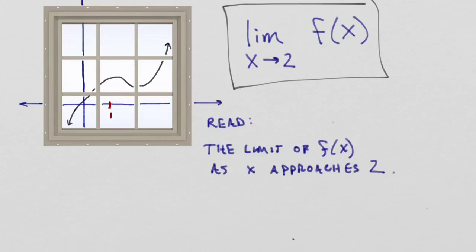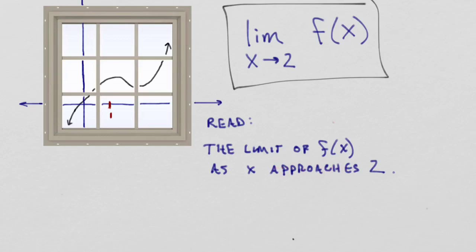When you see this notation, you need to be in the habit of reading it in the following way. We read this as the limit of the function f of x as x approaches 2. So it speaks of movement here.